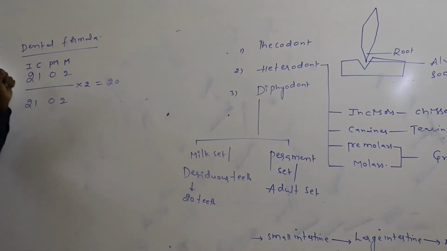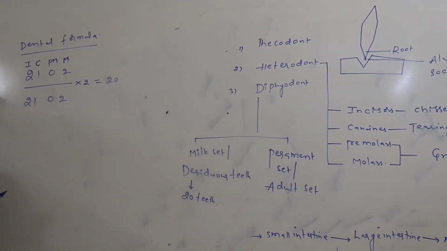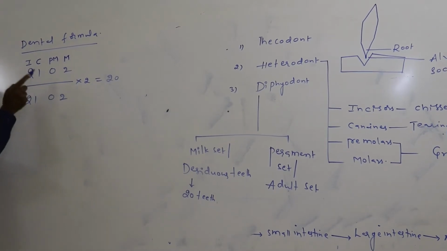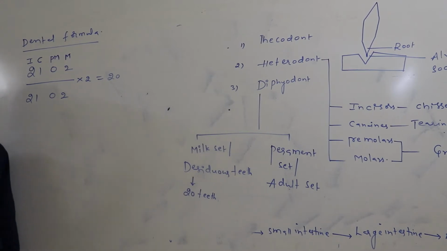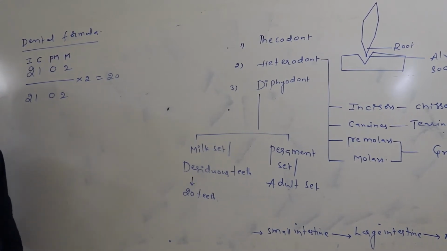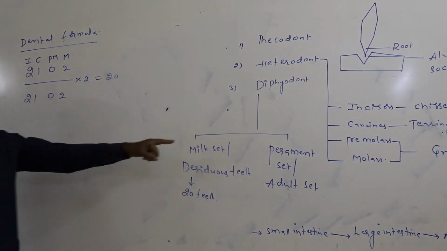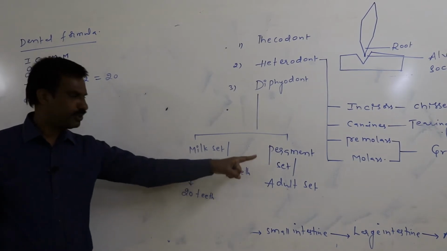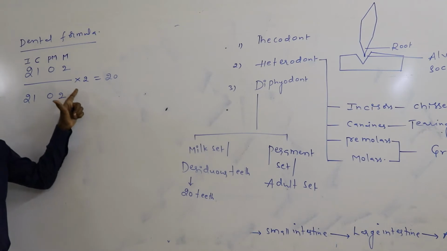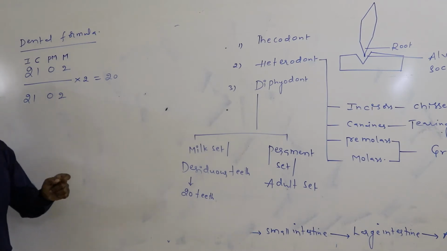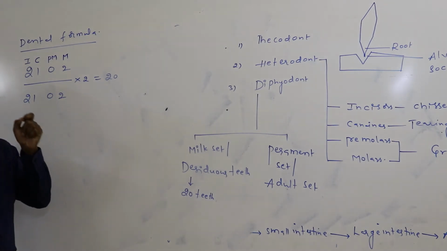Of this, definitely 20 teeth must be replaced with second or adult teeth, means during the permanent set, 20 out of 20 teeth are replaced with new teeth.